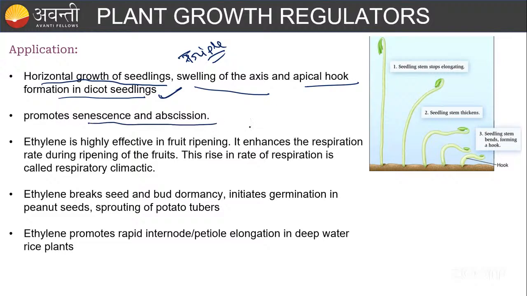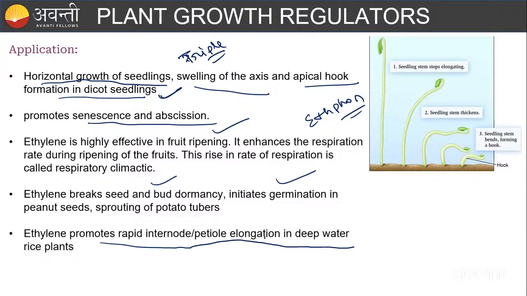Ethylene is highly effective in fruit ripening, because we use ethephon here. Ethephon. Okay. And it will break bud dormancy and initiate germination. Ethylene promotes rapid internode and petiole elongation in deep water rice plants. Remember, guys, if they talk about elongation or increase in length in sugarcane, that is gibberellin. If they ask about internode elongation in the underwater rice plant, the example is ethylene. Underwater rice plant, don't get confused.